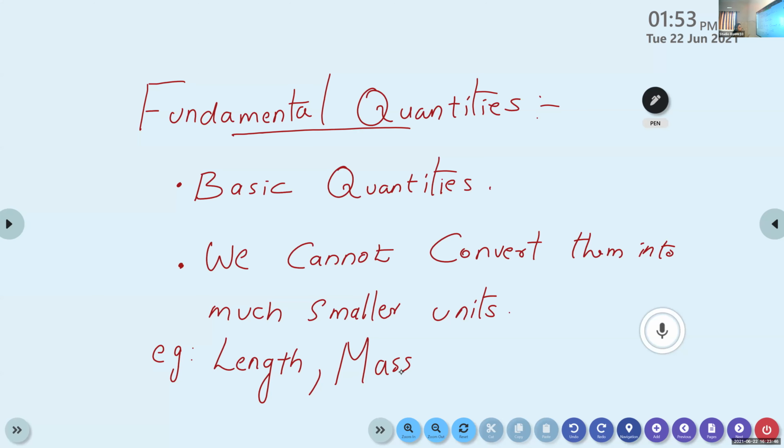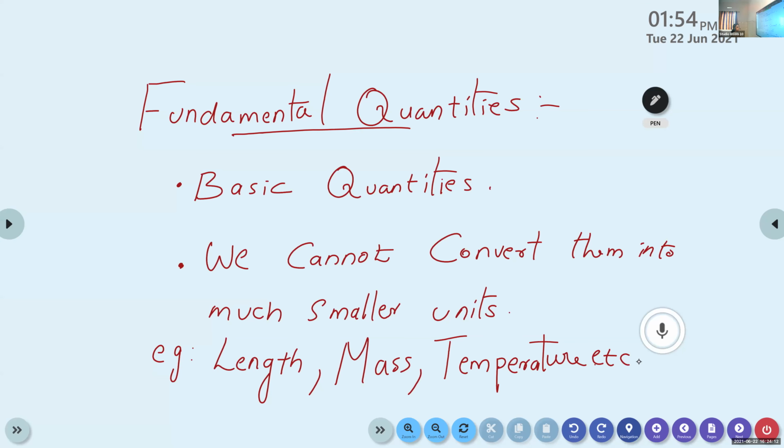So it is a fundamental quantity. Similarly, temperature. It's a fundamental quantity. So length, mass, temperature, etc. are examples for fundamental quantities.